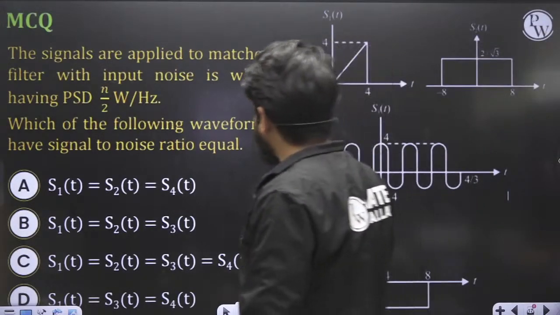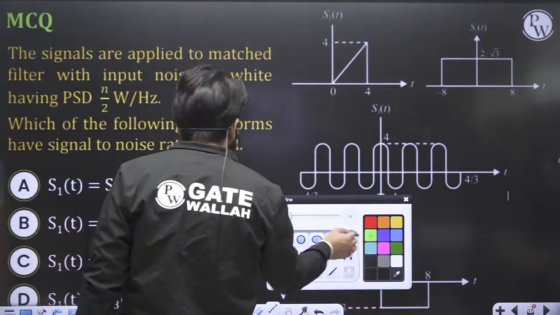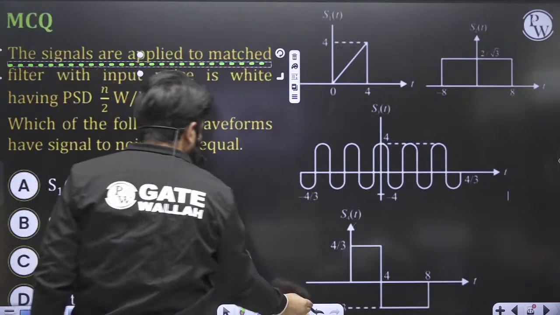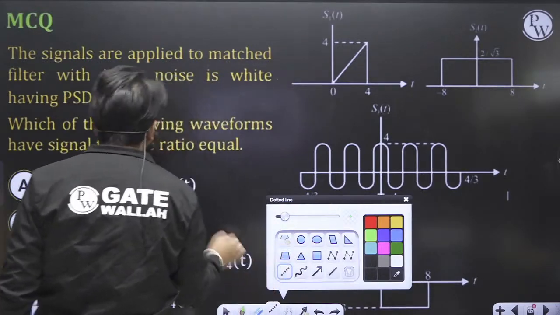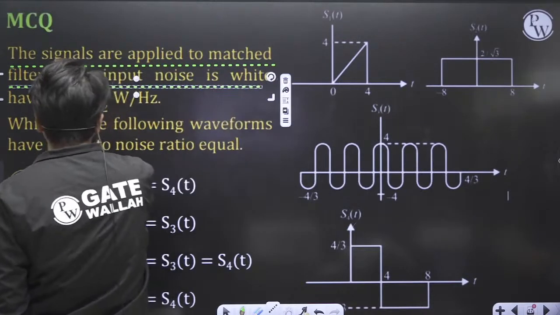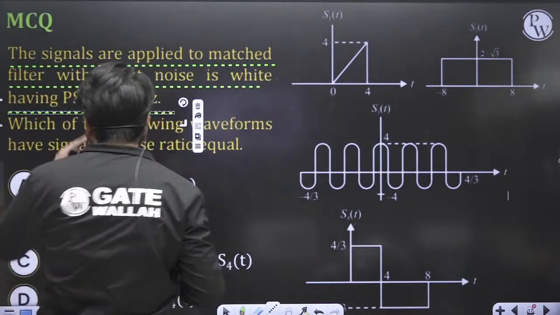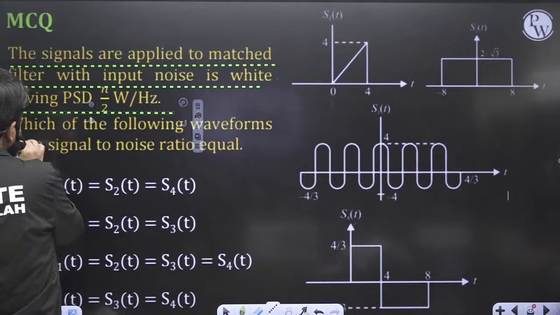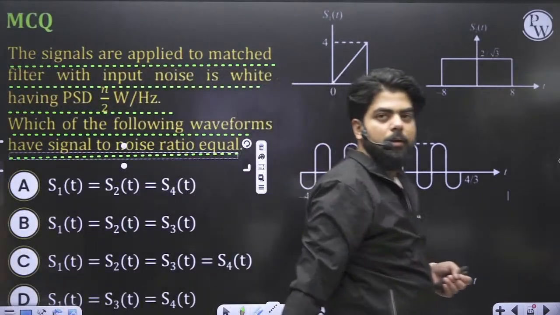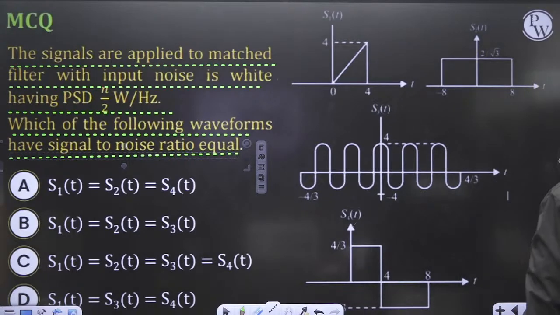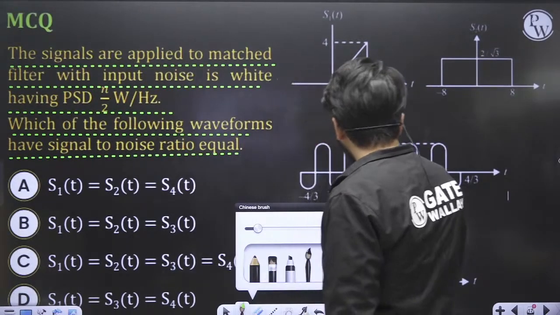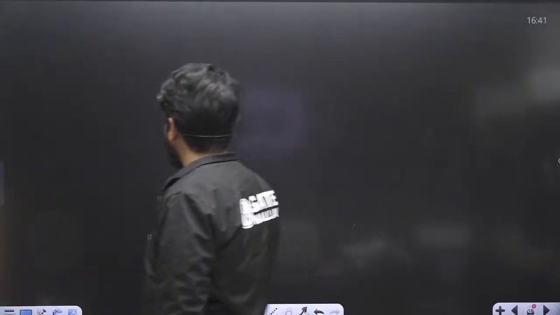In this question, they are asking that these signals are applied to a matched filter, with input noise being white noise having PSD eta by 2. Which of the following waveforms have equal signal to noise ratio? How to calculate the signal to noise ratio in case of matched filter? First of all, this is the signal to noise ratio at the sampling instant.